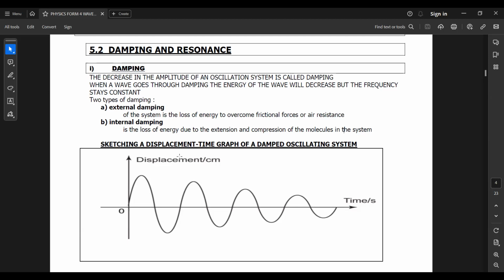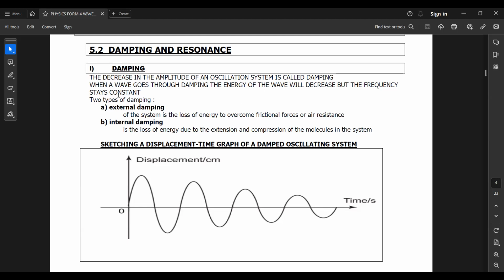So there will be forces of extension and compression, the forces of attraction and repulsion. Internal damping is loss of energy to overcome these forces.